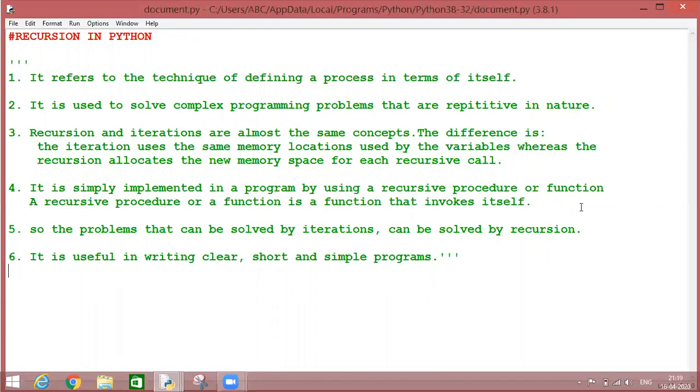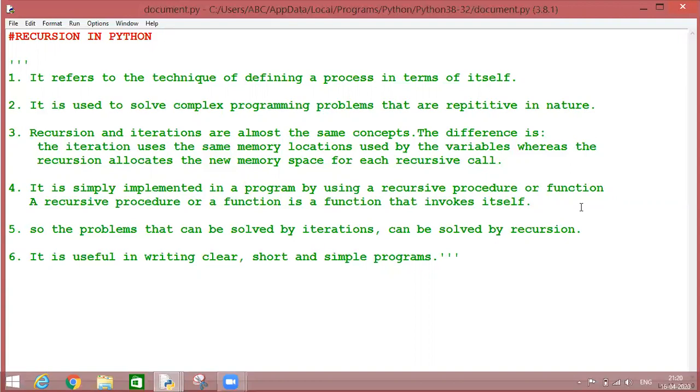In for and while loops, we also repeat the set of instructions again and again. So if I say that recursion and iteration are based upon the same concepts, then it will not be wrong.